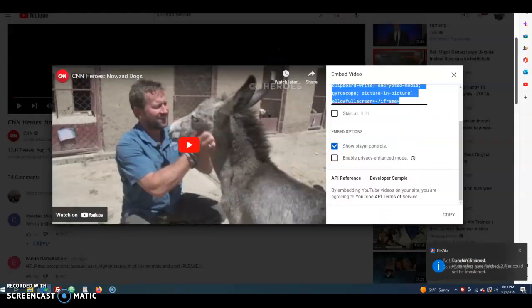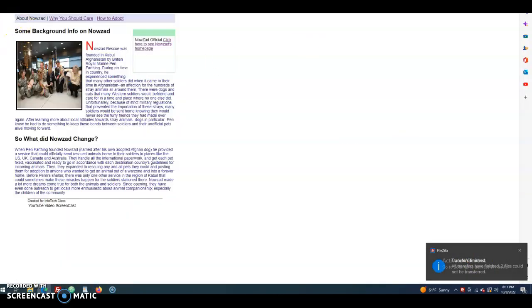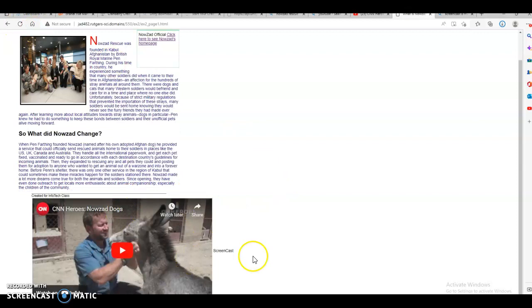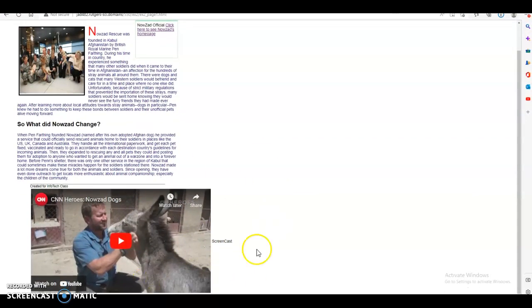I'm going to go back into my browser and go to my page again. I'm going to refresh up here, and there it is down there, right next to where my screencast is going to go when I'm done here.